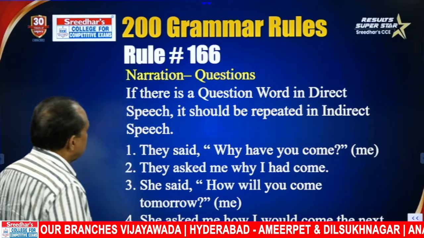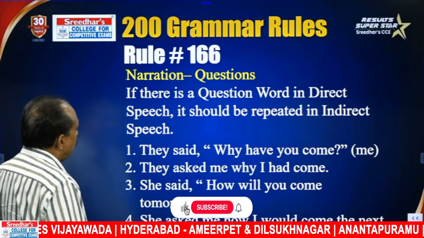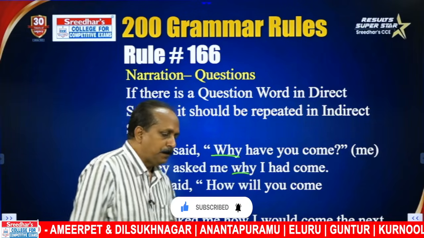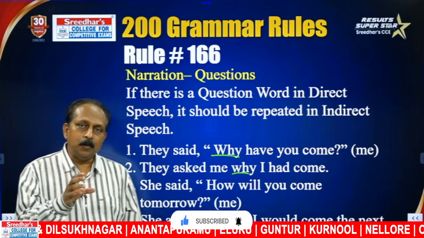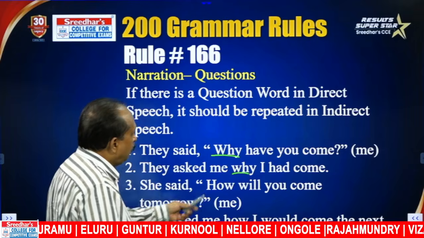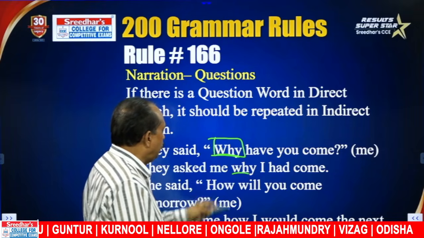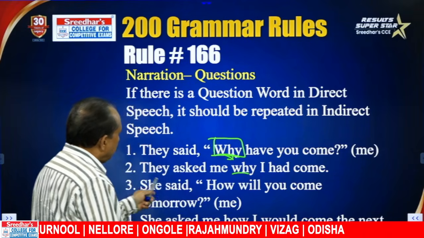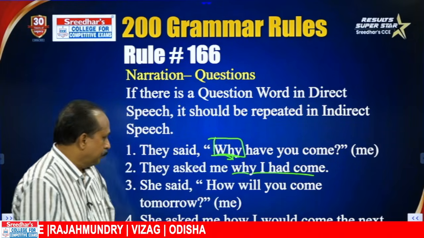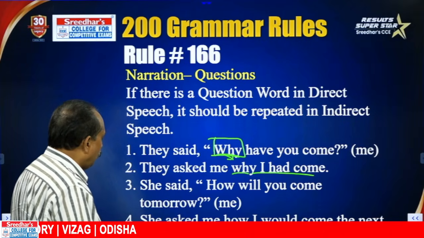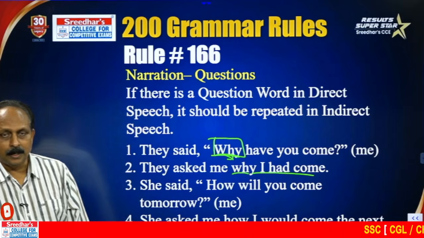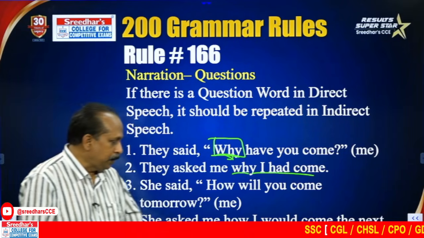Rule number 166. If there is a question word in direct speech, it should be repeated in indirect speech. In English, we have about 15 question words. Whatever question word is there in the direct speech, it has to be repeated in indirect speech. They said, "Why have you come?" So what is the question word here? Why. It has to be repeated. They asked me why I had come. She said, "How will you come tomorrow?" She asked me how I would come the next day. How, how. We have to repeat the question word.